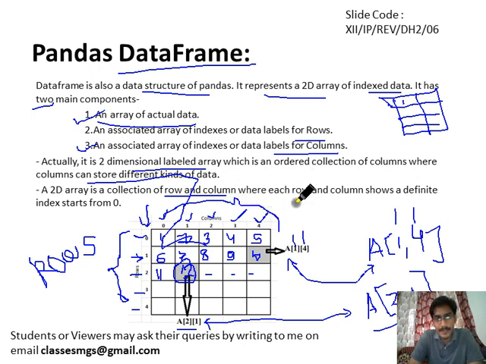These are known as columns. Okay, so these are columns, these are rows. So keep that in mind. These are the basics of the data frame. Let me move ahead.